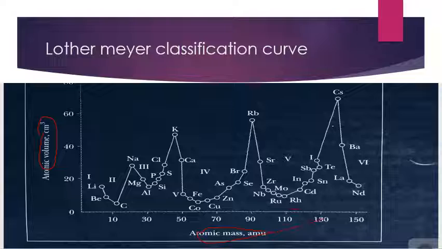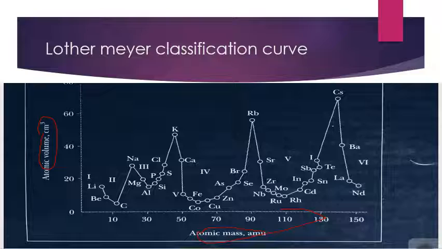He has taken two different variables and then plotted a graph. Now see what he has said. He has said that elements with similar properties occupy similar positions in a curve. That means all those elements whose properties are similar will be present at similar positions on the peaks.